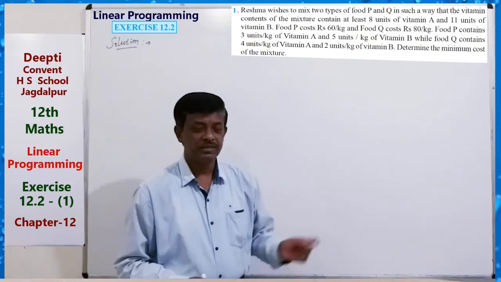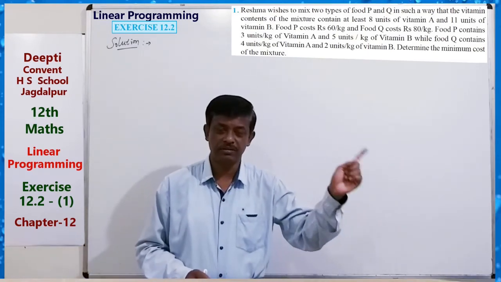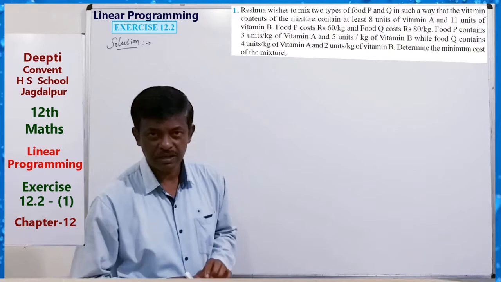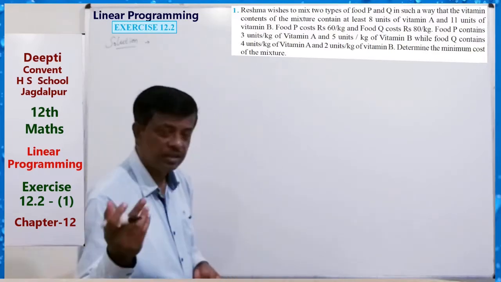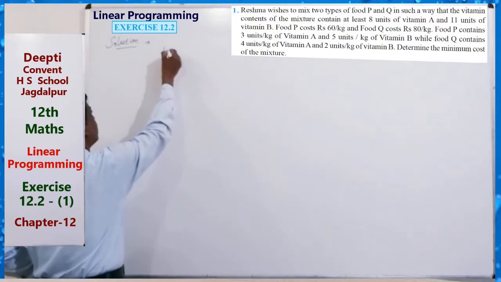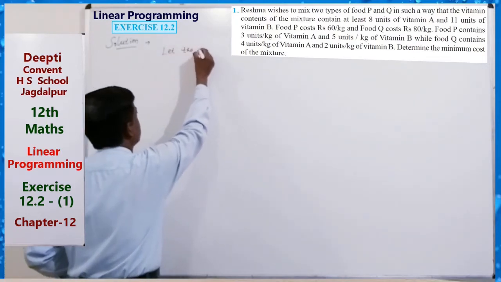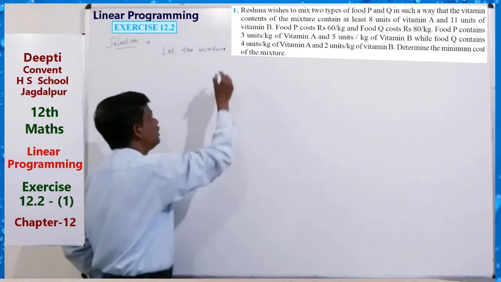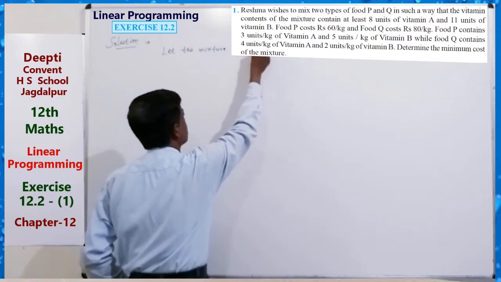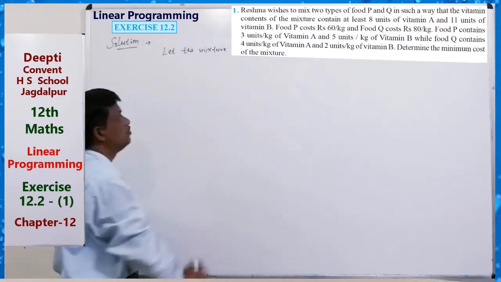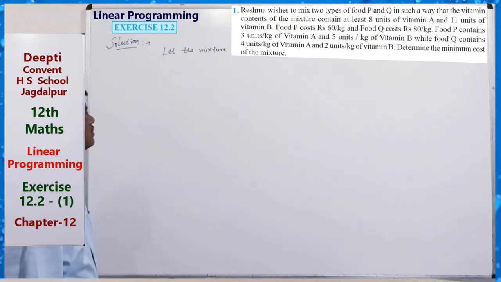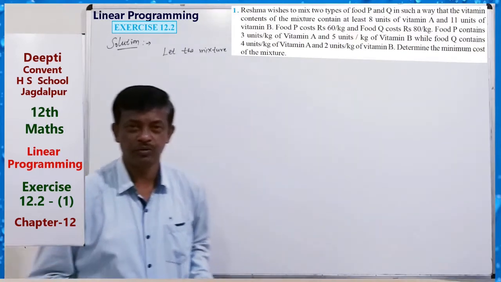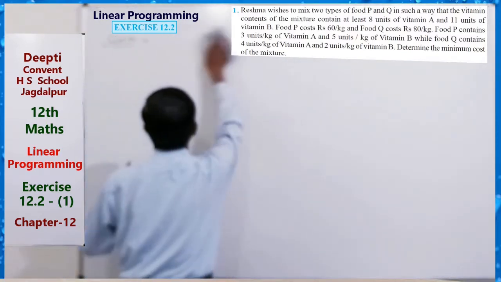So we have to write the mathematical formulation for that. Suppose X kg of food P and Y kg of food Q are required. So let the mixture contain, we have to mix two foods, X kg of P food and Y kg of Q food.